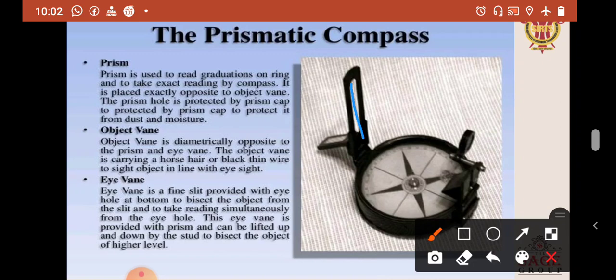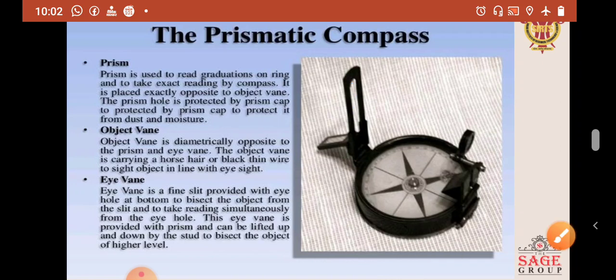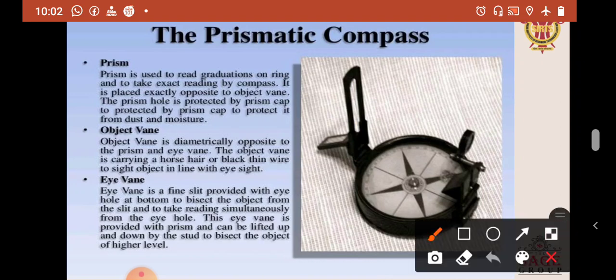Next is the eye vane. The eye vane is a fine slit provided with an eye hole at the bottom to bisect the object from the slit and to take the readings simultaneously from the eye hole. This eye vane is provided with a prism and can be lifted up and down by the stud to bisect an object at a higher level. This is the object vane. This is the prism, and above the prism is the eye vane.